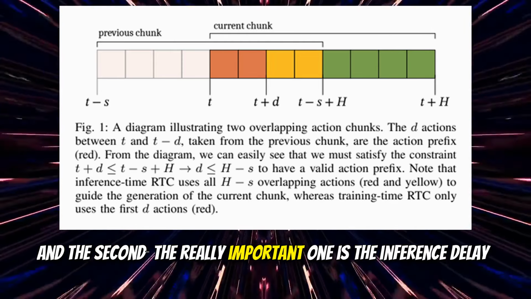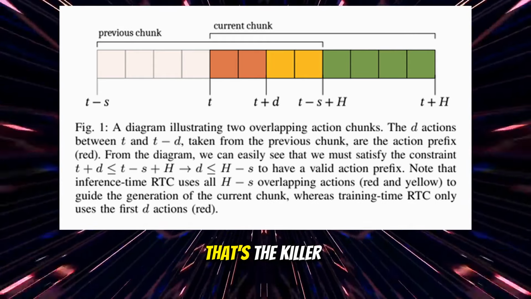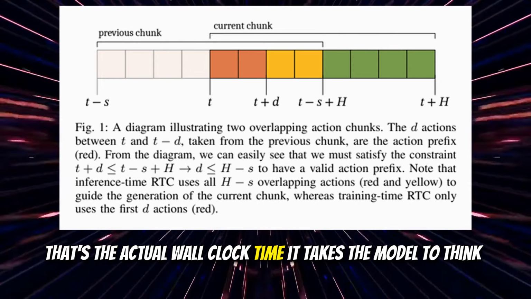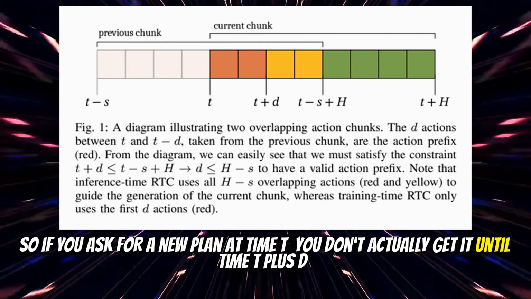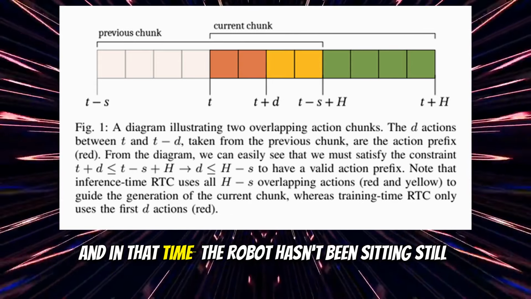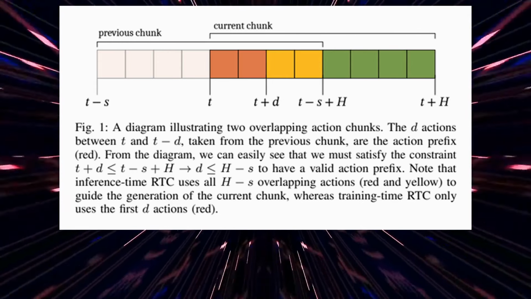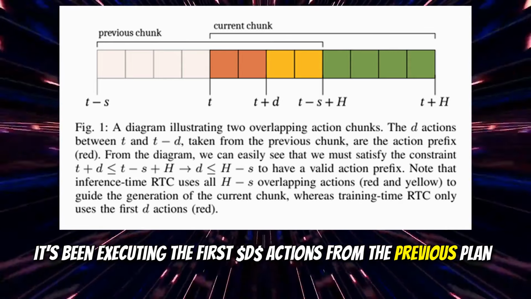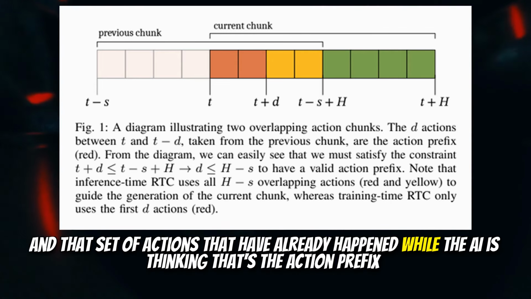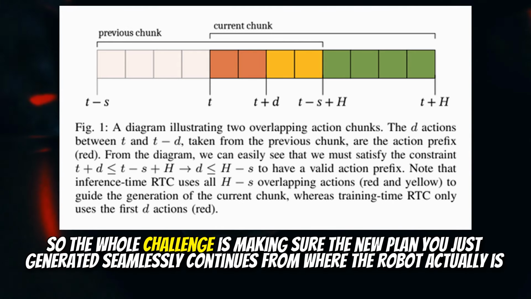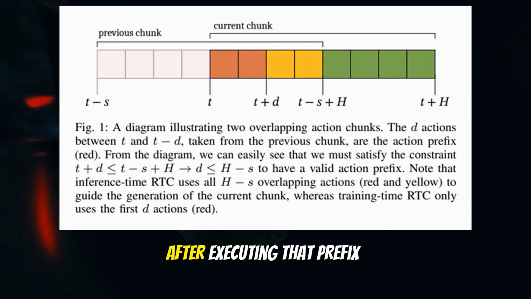And the second, the really important one, is the inference delay, d. That's the killer. That's the actual wall clock time it takes the model to think. So if you ask for a new plan at time t, you don't actually get it until time t plus d. And in that time, the robot hasn't been sitting still. It's been executing the first d actions from the previous plan. Exactly. And that set of actions that have already happened while the AI is thinking, that's the action prefix. So the whole challenge is making sure the new plan you just generated seamlessly continues from where the robot actually is after executing that prefix.